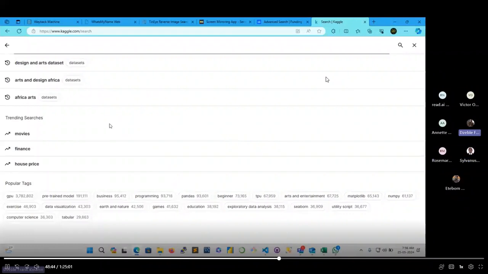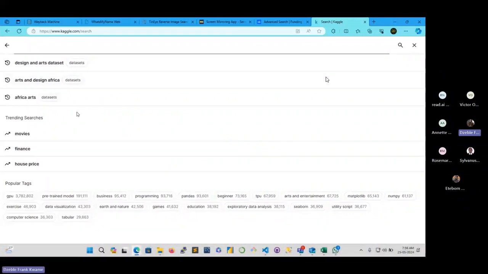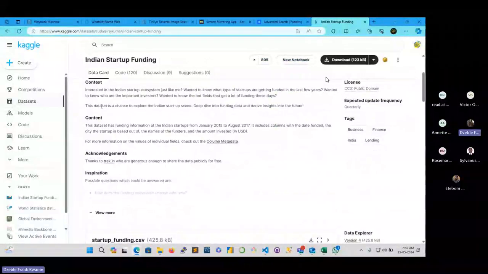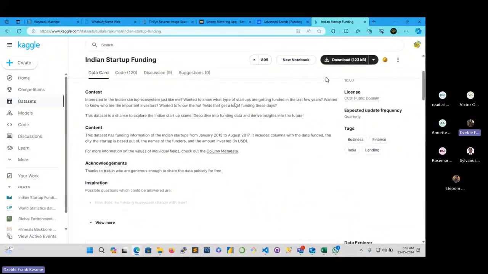Yes. So we have a lot of the databases over there. So we just look for, I think we look for one which is on the Indian startup ecosystem. So it explains the data. So we can see funding series. So all I'm interested in is the funding series.